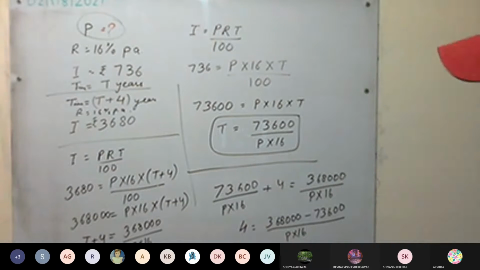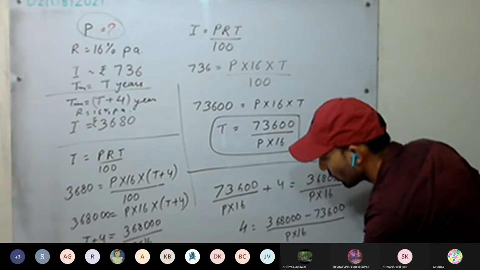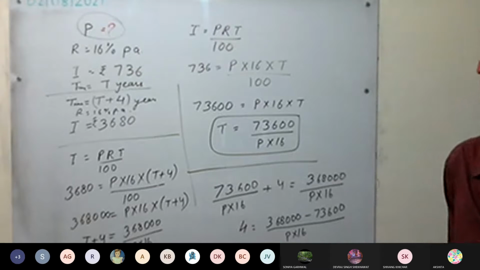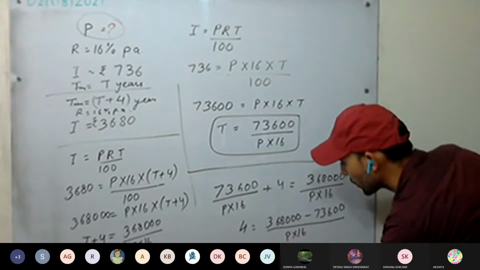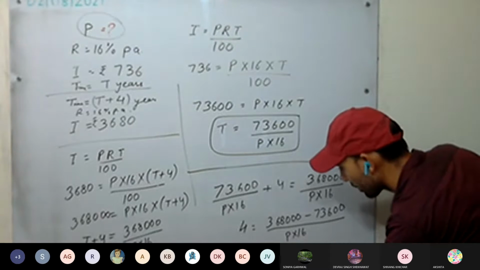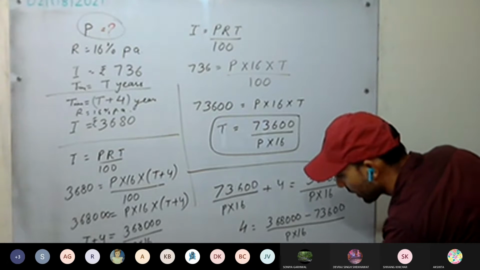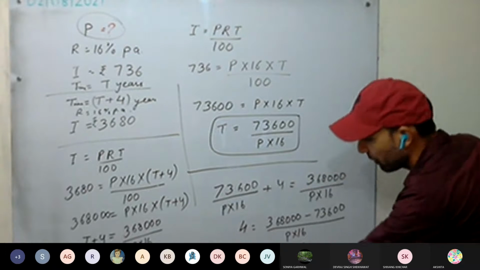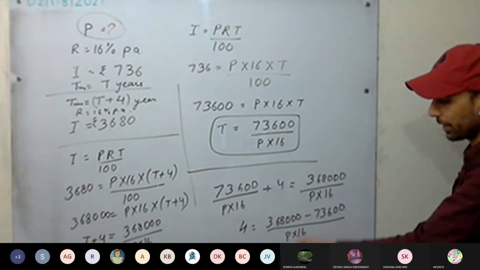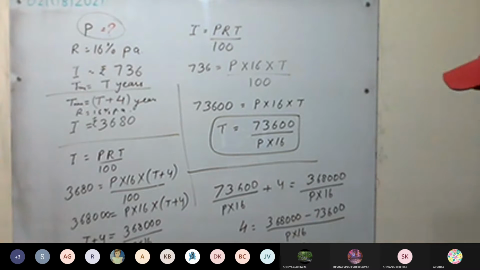Calculate and tell me. Four equals 294400 upon P into 16. P we will take on that side, 4 on this side, and then cancel them. Divided by 32.